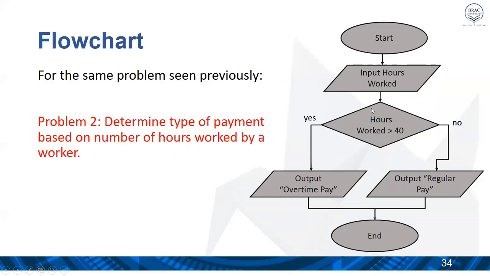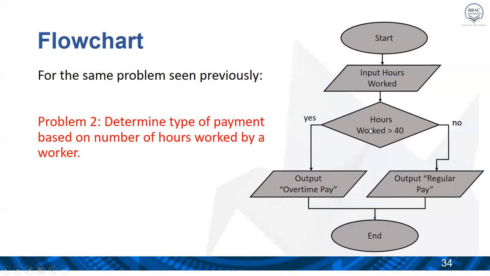The first step is taking an input, the hours worked by the worker, and then comes the decision or control statement. Hours worked is the variable here, and if the hours worked is greater than 40, this is the condition, then the statement is true, and the next step follows the yes path, and the output will be overtime pay.